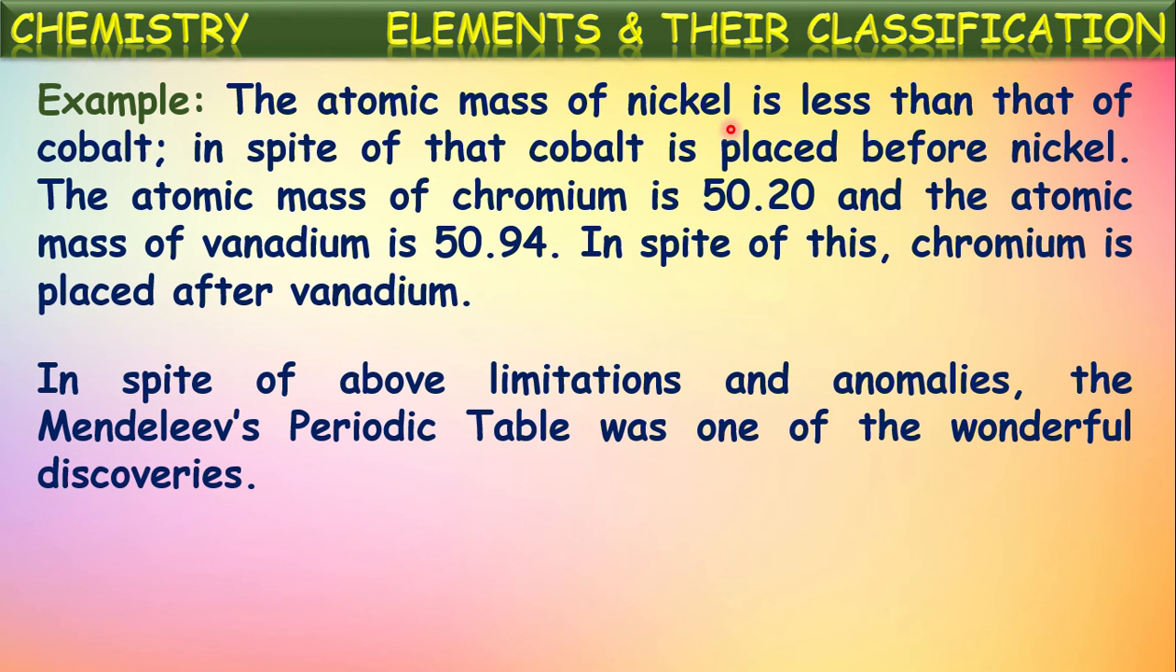So in spite of all these limitations and anomalies, the Mendeleev's periodic table was one of the wonderful discoveries because it was the first time arranging all the available elements in one periodic table and identifying the similarities between the chemical properties of the elements, and they are arranged in the different groups. This we can say as one of the wonderful discoveries, even though it has certain limitations and drawbacks.